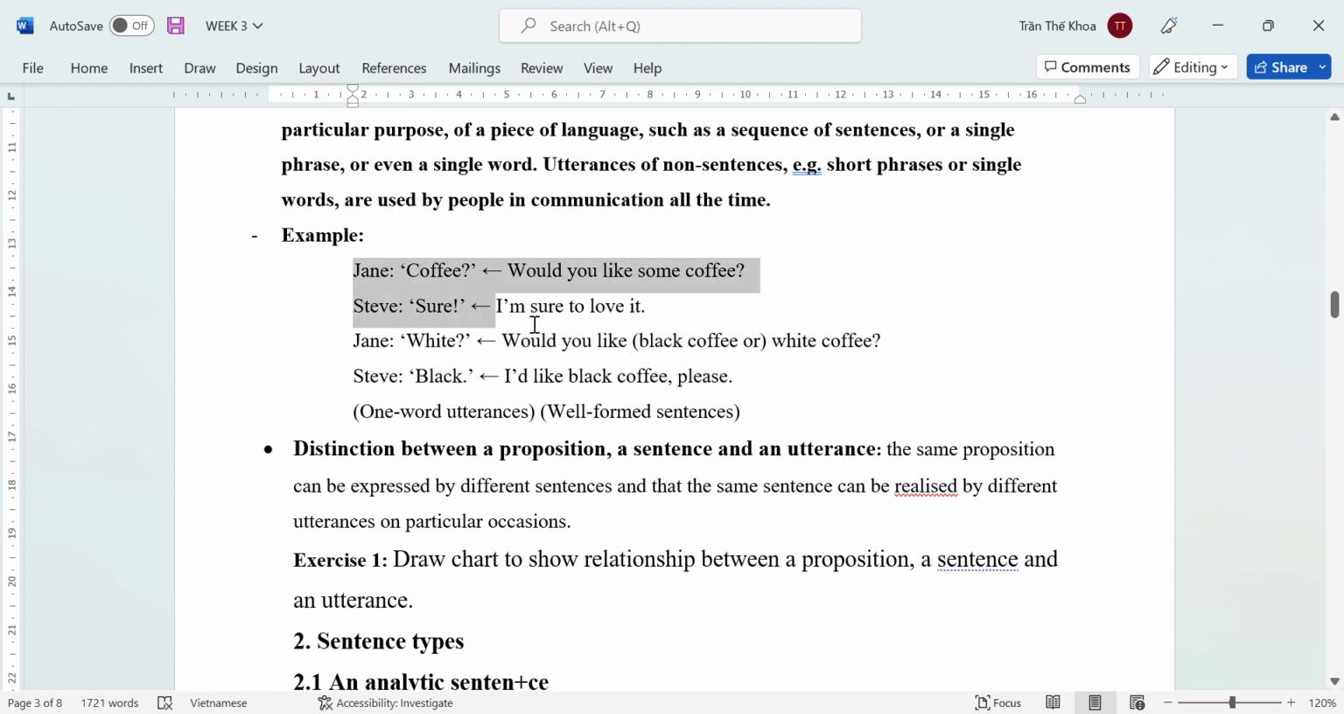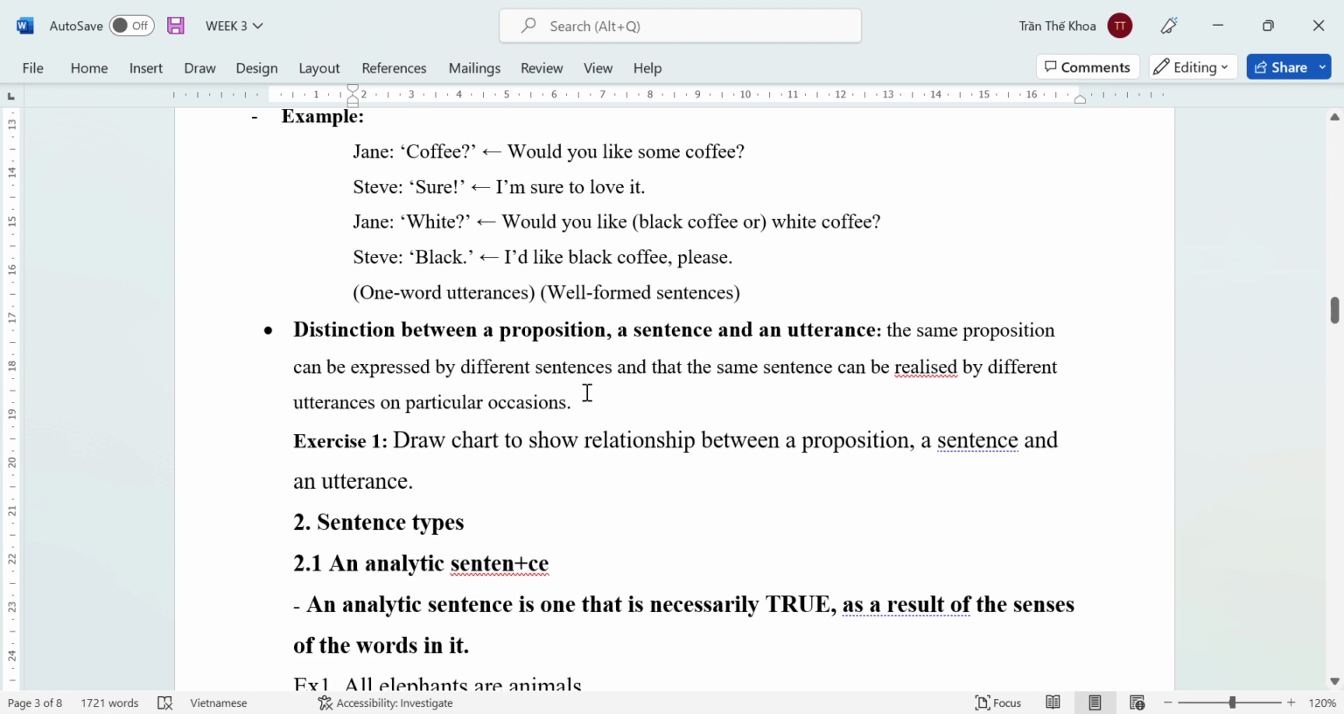Thì trong ví dụ này các bạn thấy, coffee, sure, white, black, đặt bên ngoài thật ra không phải là một sentence, nó chỉ là một cụm hay một từ đơn thôi. Tuy nhiên đặt trong ngữ cảnh như vậy thì cả Jane và Stephen đều hiểu với nhau. Một từ như vậy mình gọi là one word utterance. Và cái ngữ nghĩa mình diễn giải được trong tình huống đó được gọi là well-formed sentence, để trở thành một câu.